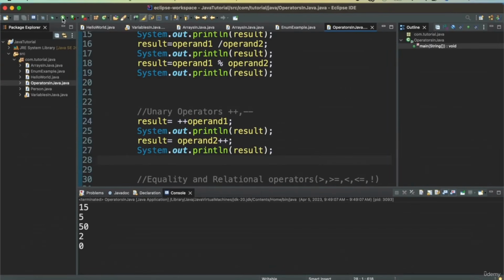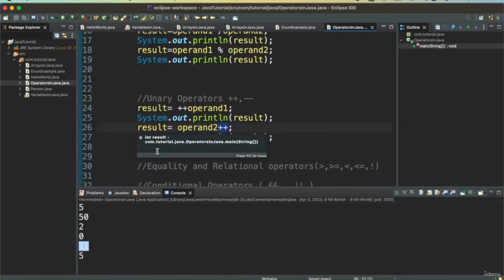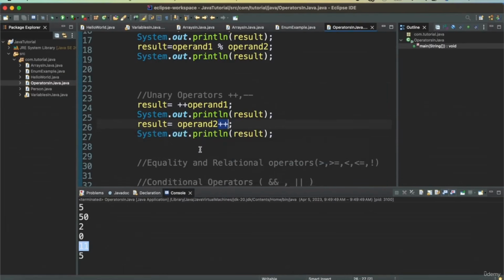So when you print this, you have 11 and 5 printed. So operand 1 was 10, turned to 11, and here operand 2 was 5. But this plus plus we are incrementing after we are assigning to the result. So the value still stays the same, which is 5.